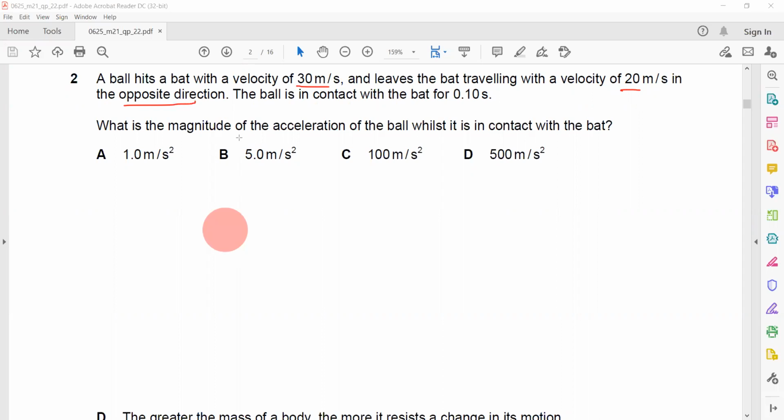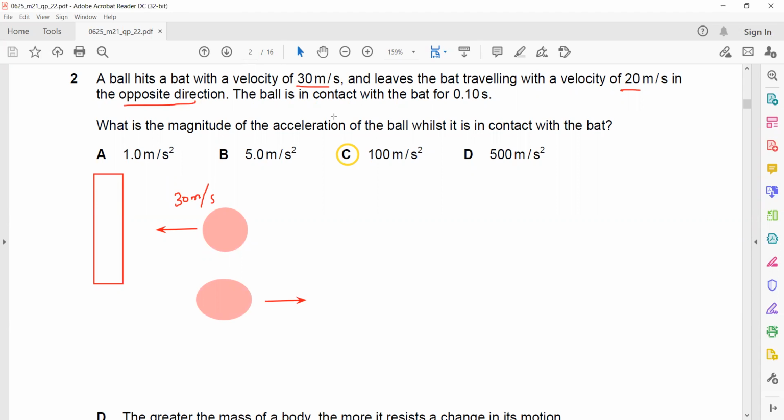If you think you know the right answer, you can mention what you think accordingly. I will show the calculation as well. So it leaves with a speed of 20 meter per second. Because velocity is a vector quantity and it is in contact for 0.1 second. What is the magnitude of acceleration?